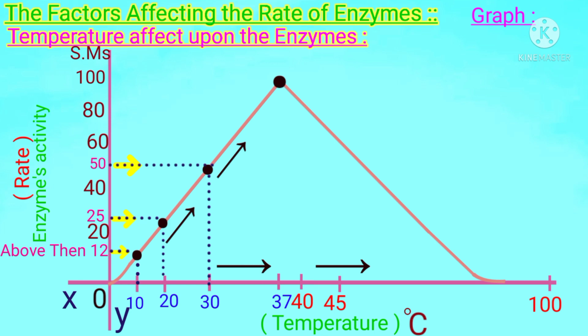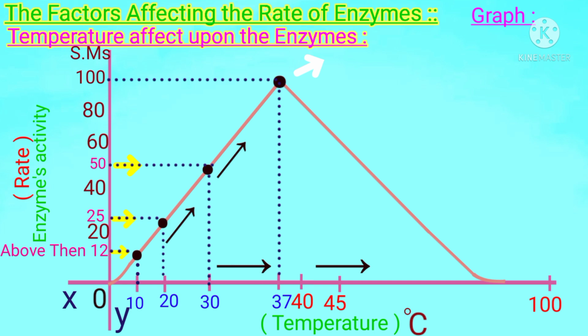That is representing that now the rate of reaction, the catalytic activity of the enzyme, has become double again. And finally at 37 degrees centigrade, the maximum temperature, that is the limit point, the enzyme's activity is again double, about 100 substrate molecules. So now we conclude that by the rise of every 10 degrees centigrade, the rate becomes double, and at 37 degrees centigrade an enzyme can catalyze 100 substrate molecules, and beyond this limit point there is